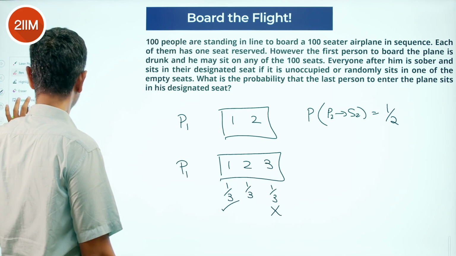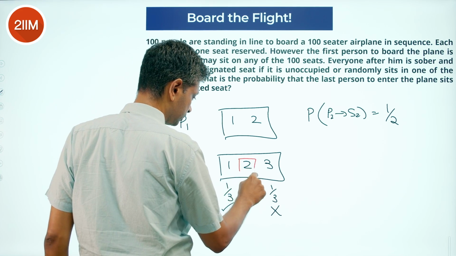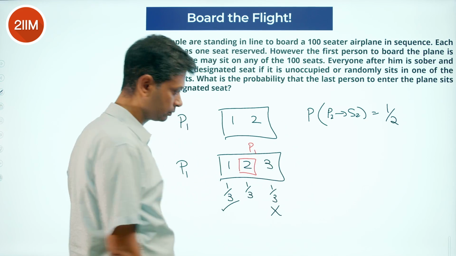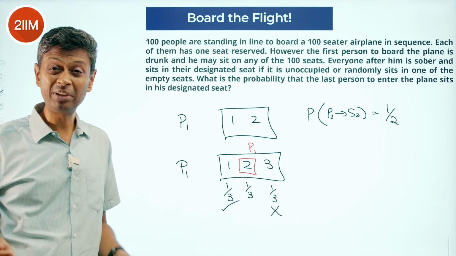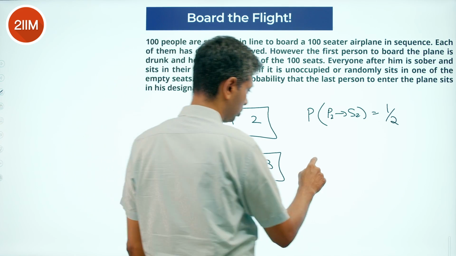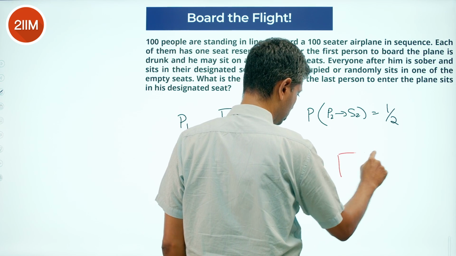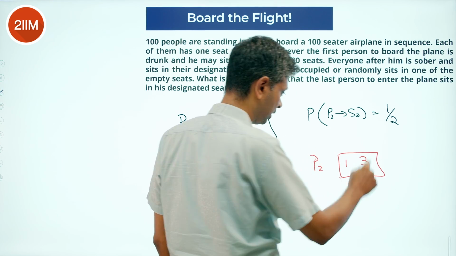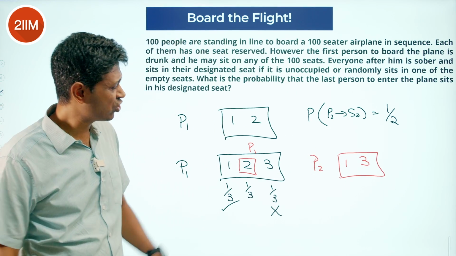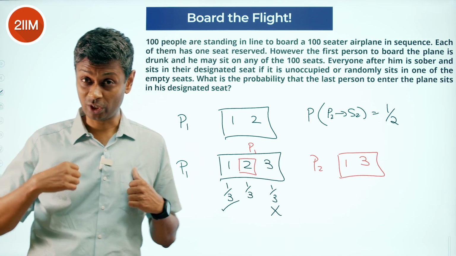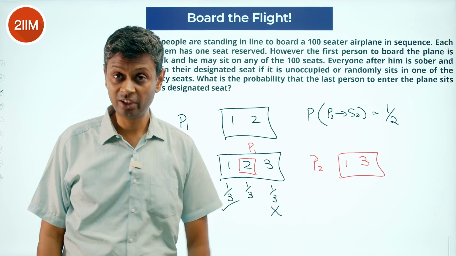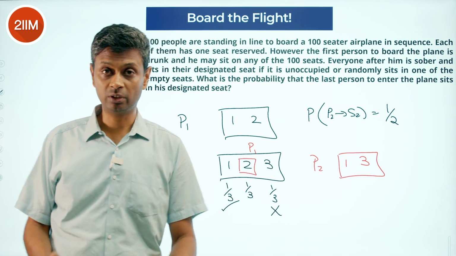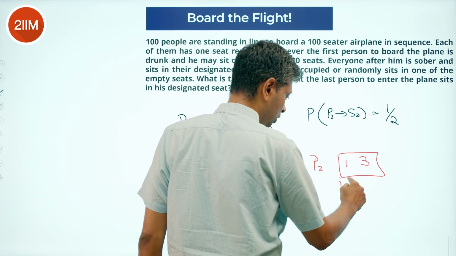Suppose person 1 sits here. Okay. Now P2 comes, and seats number 1 and 3 are available. If he sits in 1, it works for us. The last person will get the right seat. If he sits in 3, it doesn't work. This works, this doesn't work.